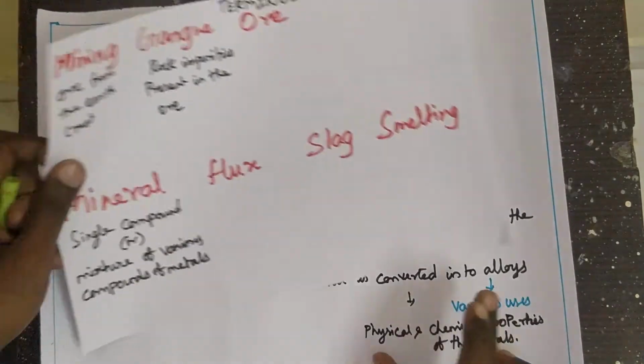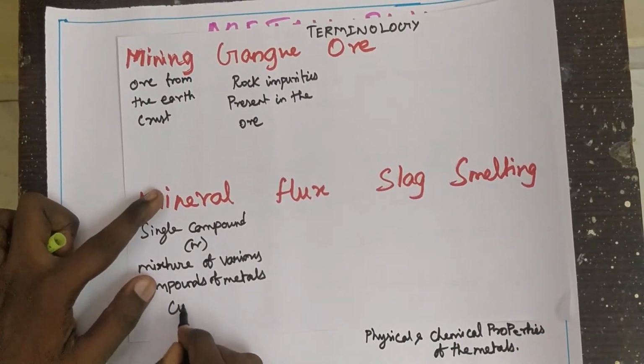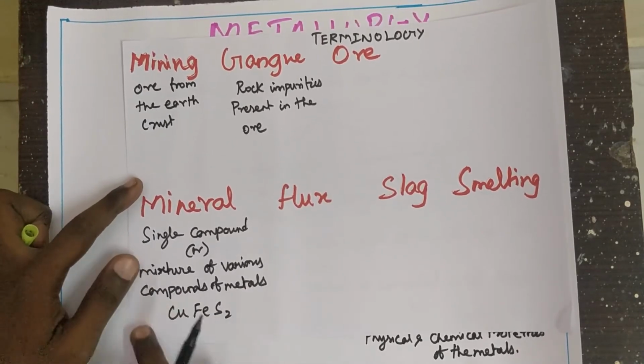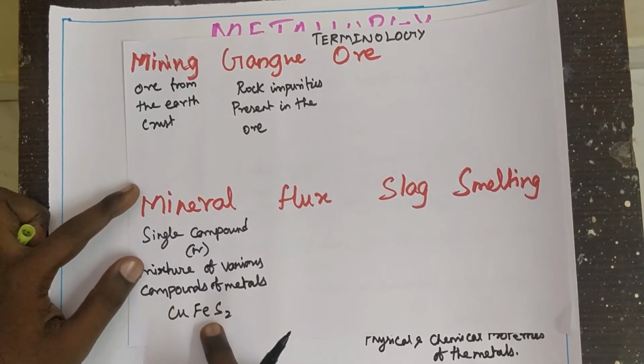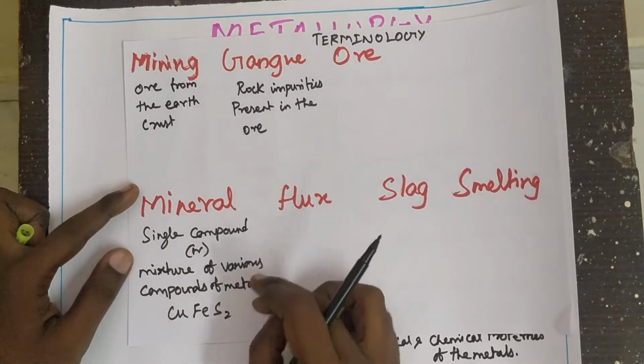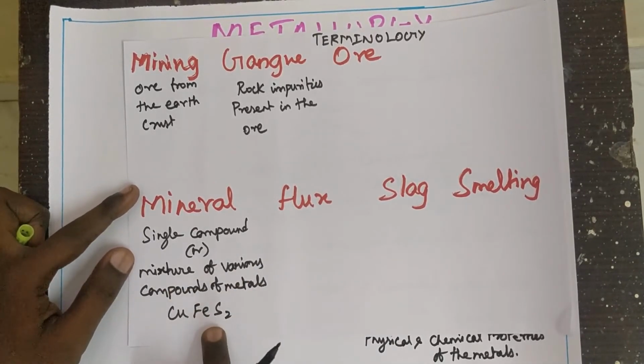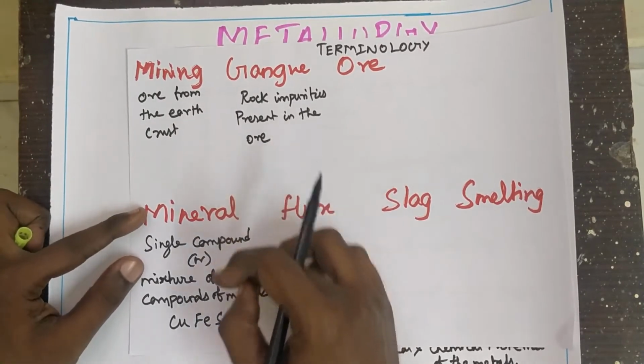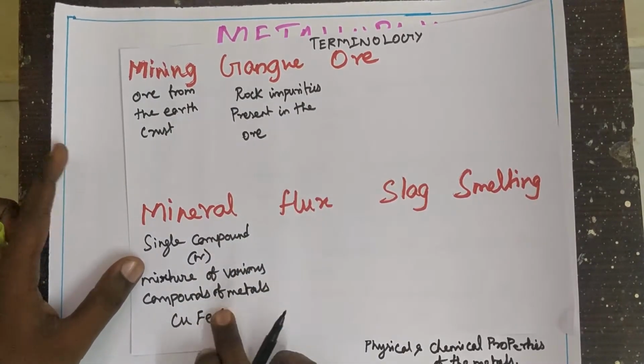For example, copper pyrites, CuFeS2. From this we have to extract copper by removing the impurities, iron and sulfur. This is a mixture of various compounds of metal. This is the definition of minerals: a single compound or a mixture of various compounds of metal.